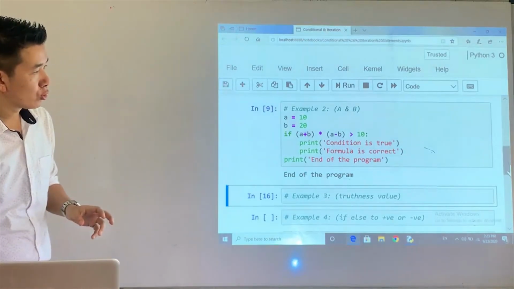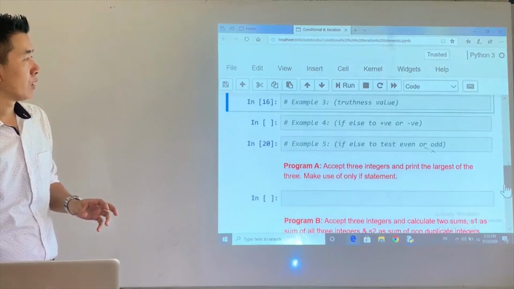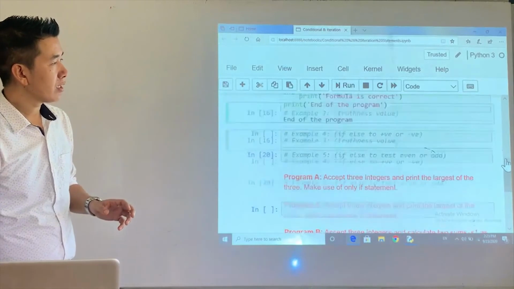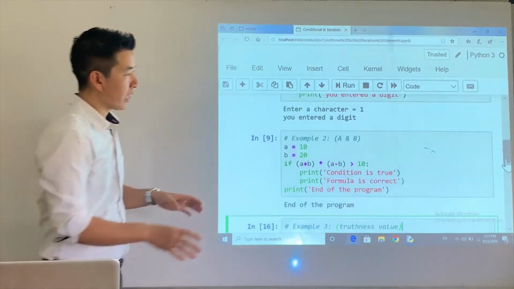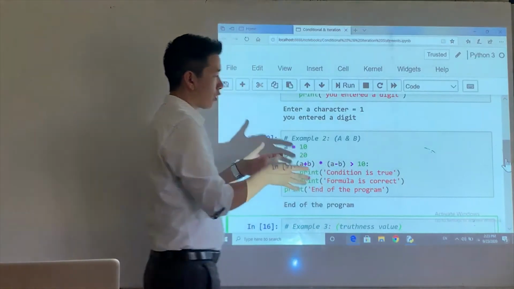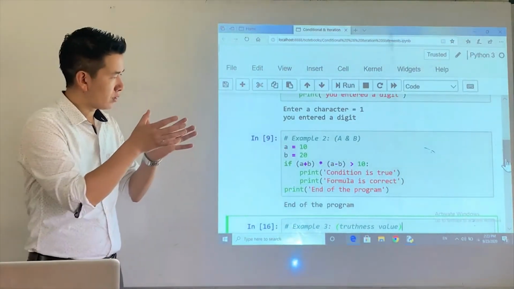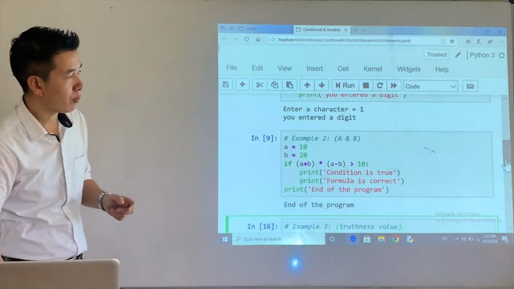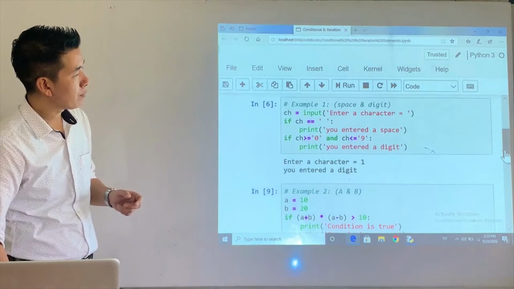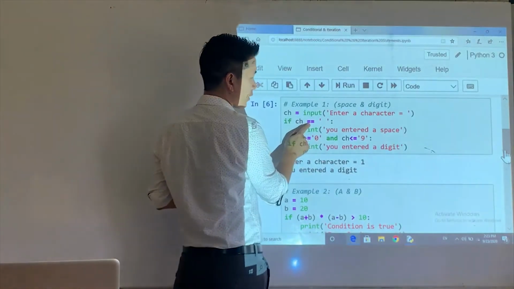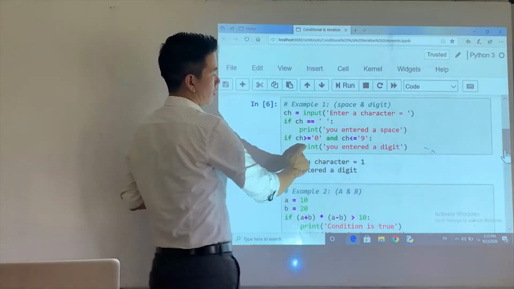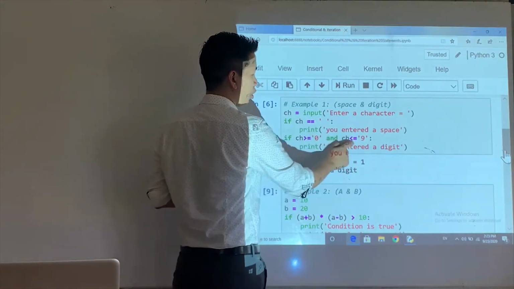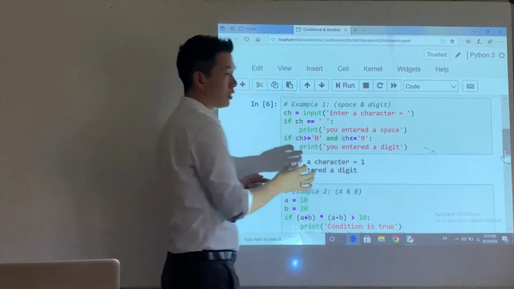Now let's go to the third question. Okay, example 3. Both the earlier programs check for the result of a relational expression, right? This is a relational expression. You have the relational operator greater than, and then you have the relational operator equal to, greater or equal to, less than or equal to. All these are nothing but relational operators, and these are relational expressions.